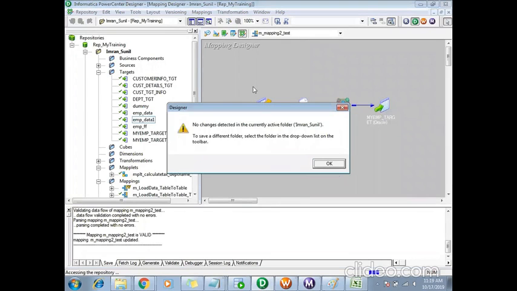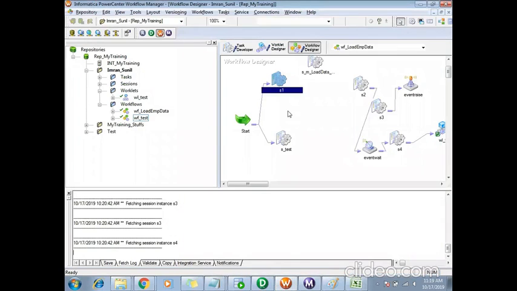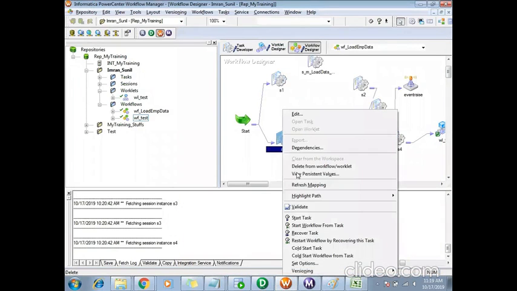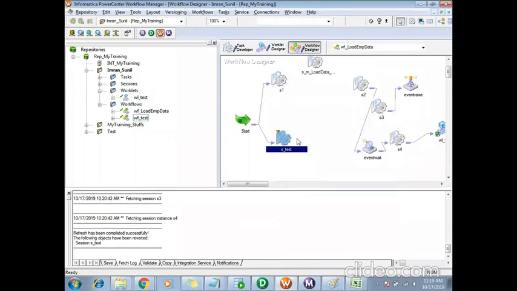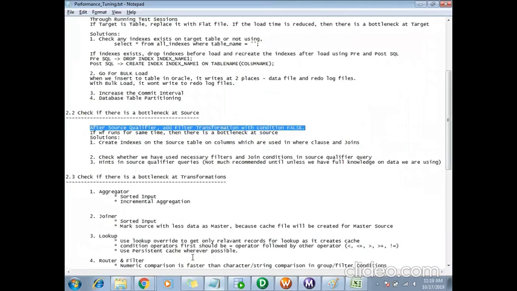Then with this change, I will run both of my workflows again. I will run my test workflow and my actual workflow, and I will check the time. So, after source qualifier, add a filter transformation with condition as false.